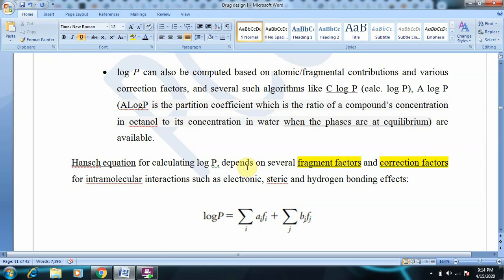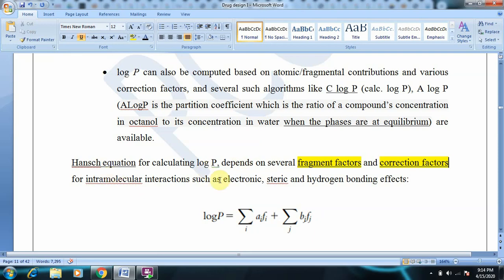And why does this occur? Why do we have to go for fragment factors and correction factors? Because there will be some intramolecular interactions, such as electronic, steric, and hydrogen bonding effects.